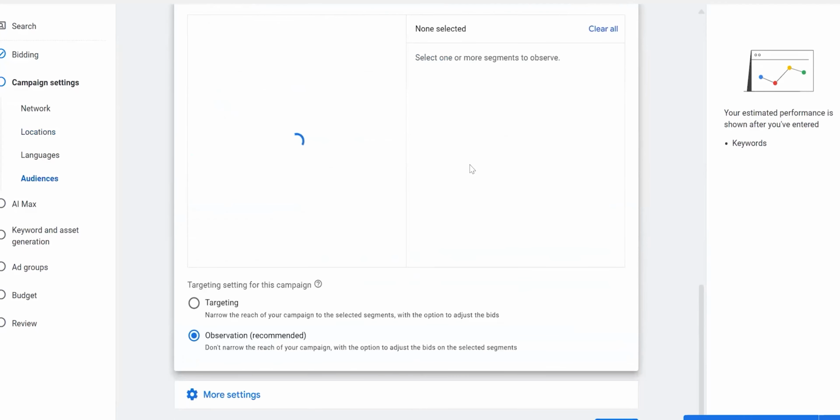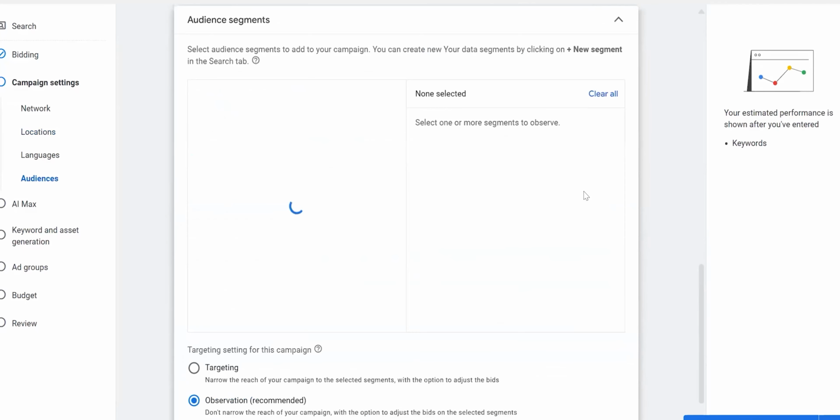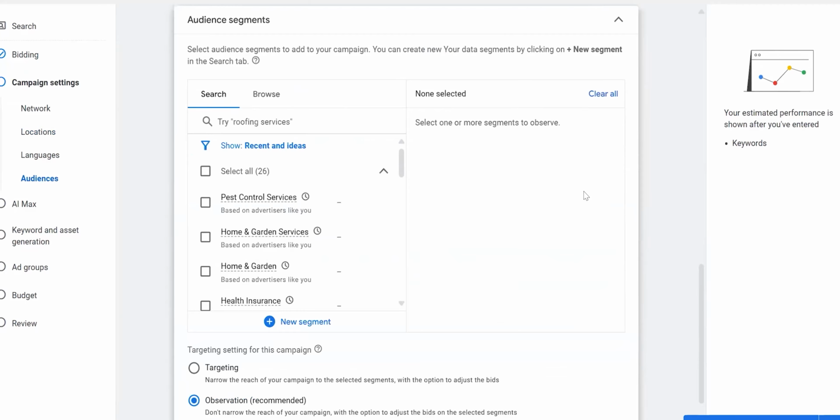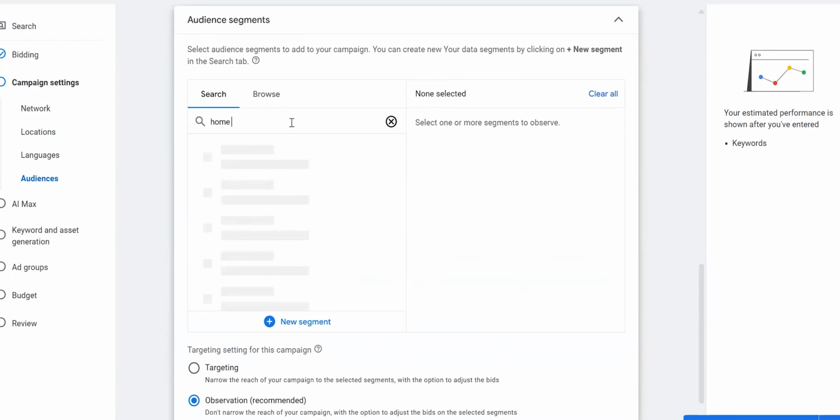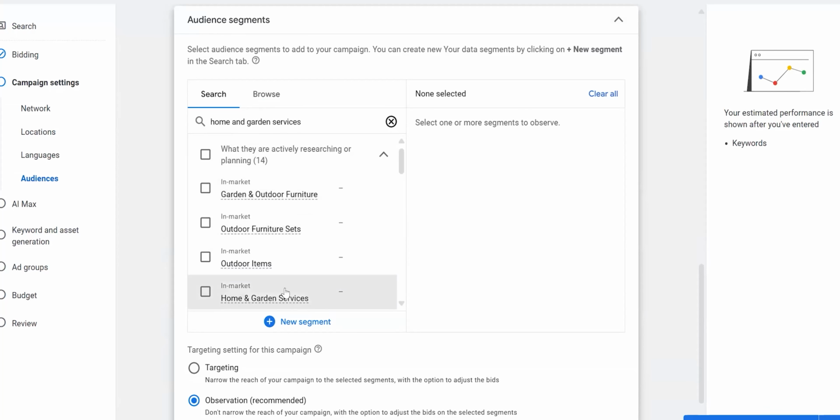And then for our audience segmentation, this is going to be the most important part for today for running our max clicks strategy, right? So here we're going to go once more and type in home and garden services. And we want to target people that are in the market. Basically, in the market means that they're looking for home and garden services.